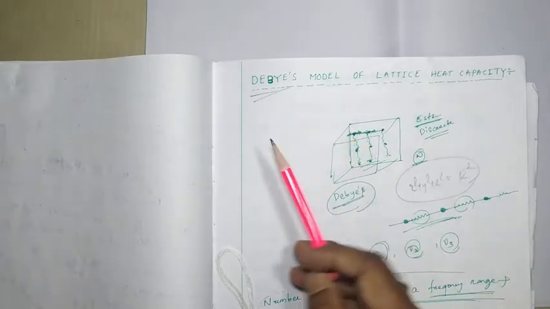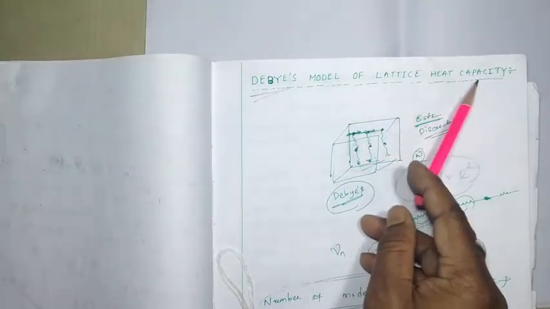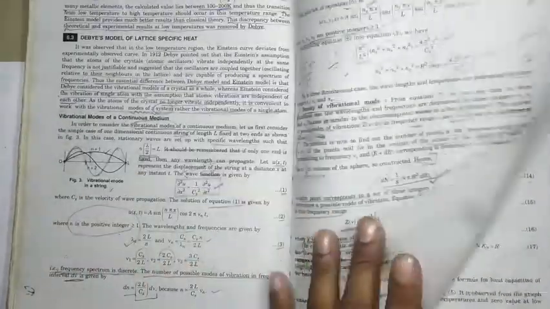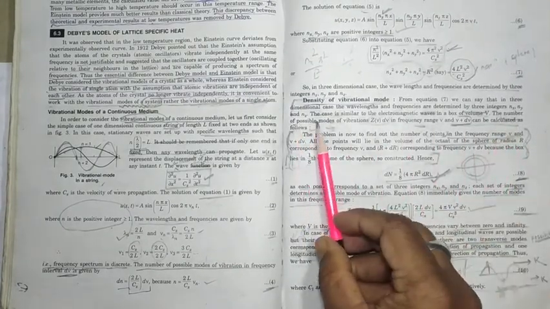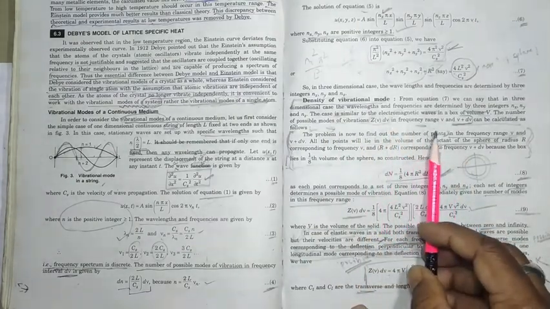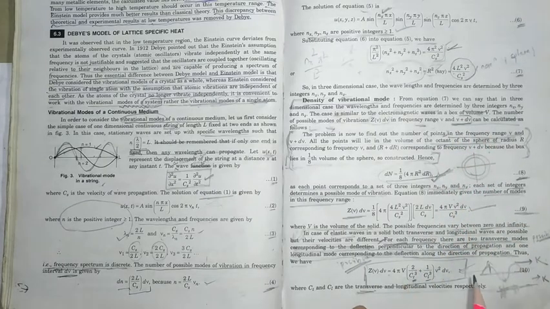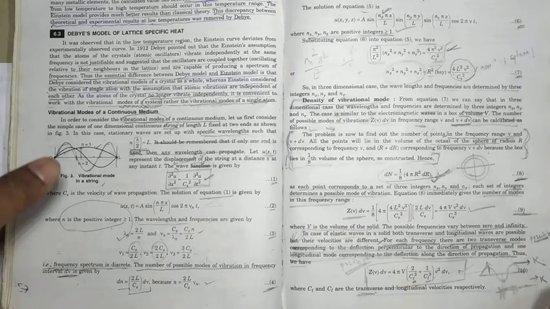Today we are going to discuss the second part of Debye's model of lattice heat capacity. In our first part, we discussed up to this much. That means the number of possible modes of vibration Z(ν)dν in the frequency range ν and ν plus dν will be this much. We discussed this in our last class, so I suggest that you watch the last video before you watch this video.